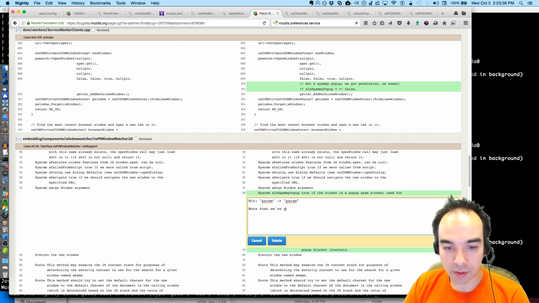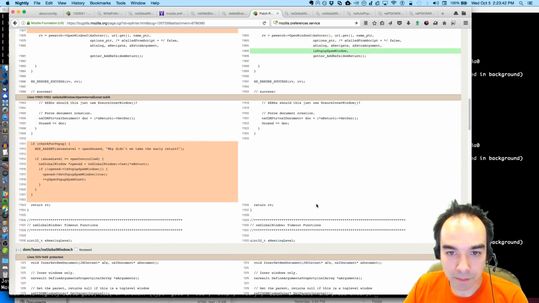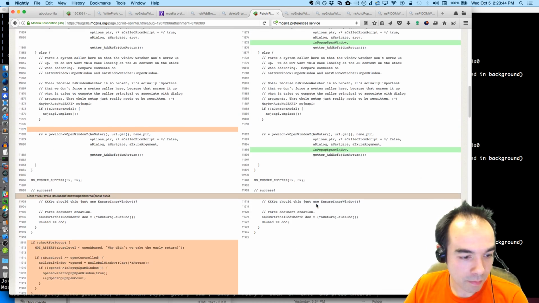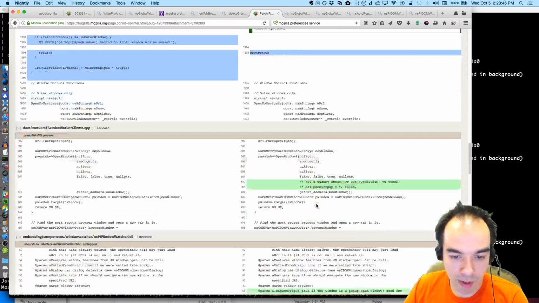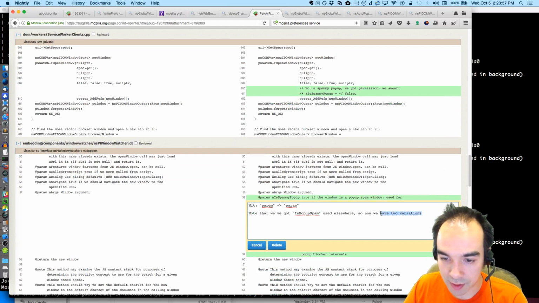Note that we've got is pop-up spam used elsewhere. So now we have two variations. We're introducing a second variation, is pop-up spam and is spammy pop-up.